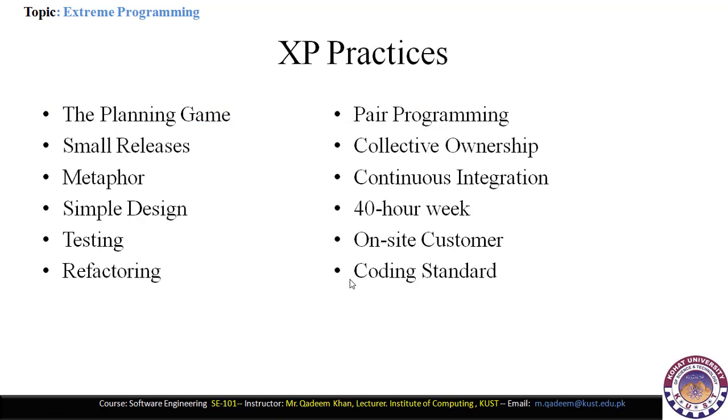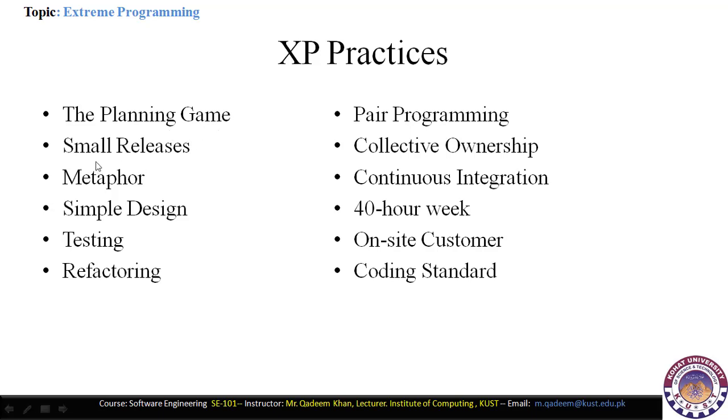Now XP practices. Where can we use the XP model? The XP model is used in the planning game. Planning the game means we create the game for business, and we create the game for market value. So here we create the game to get more and more value in the market. Then the XP model is the best.